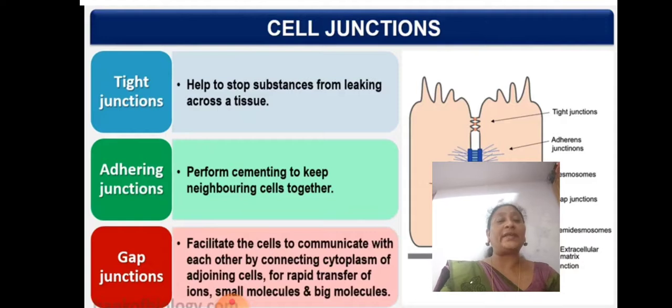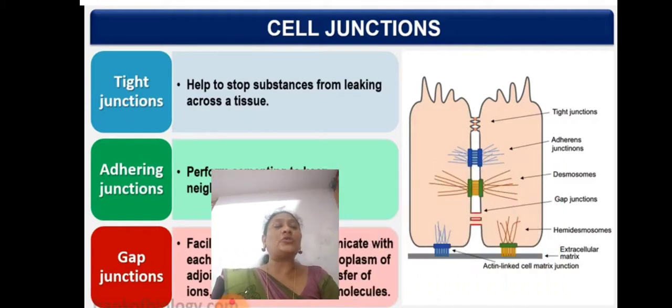Next, gap junctions. They facilitate cells to communicate with each other by connecting the cytoplasm of adjacent cells for rapid transfer of ions, small molecules and big molecules. So these gap junctions help to transport nutrients from one cell to another cell.